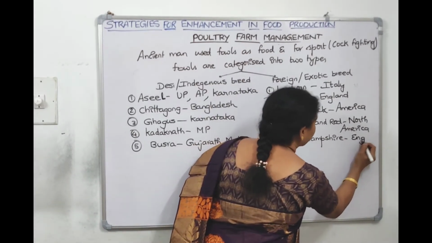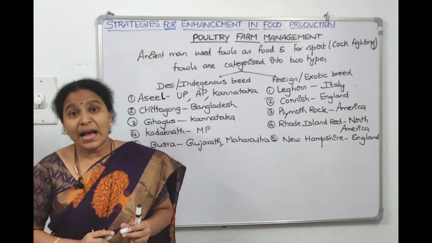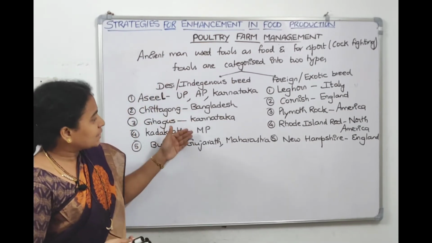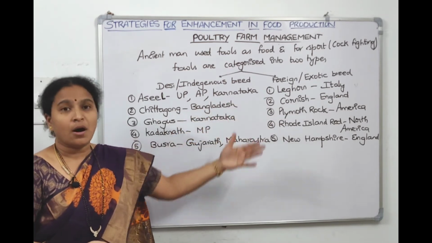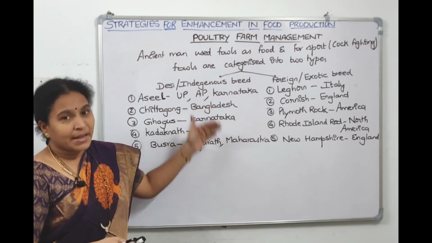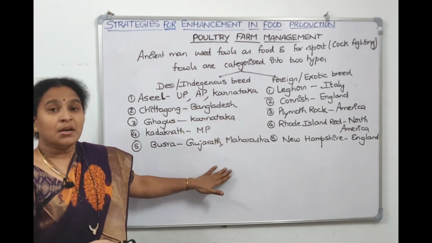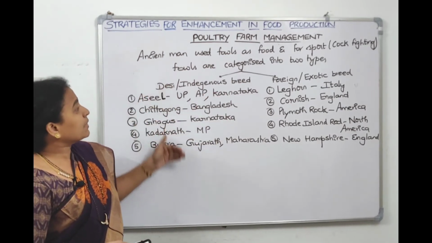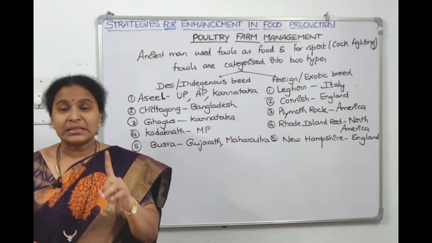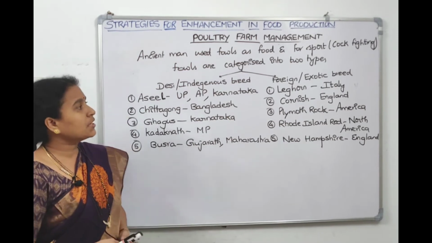So I have given some examples for indigenous poultry breeds and exotic poultry breeds. They can ask us questions like identify the odd man out, in which 3 desi breeds will be there and 1 exotic breed, or 3 exotic breeds and 1 desi breed. So have a look, take a screenshot and try to remember them. They might not ask us which place it is from, but they can ask us to give some examples of indigenous breeds and exotic breeds, and one example is mentioned in NCERT, so we need to collect the other examples. Take a screenshot, we will continue.